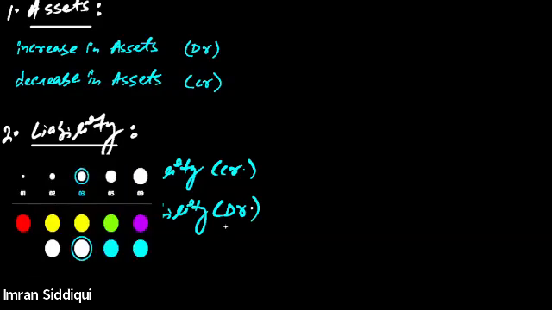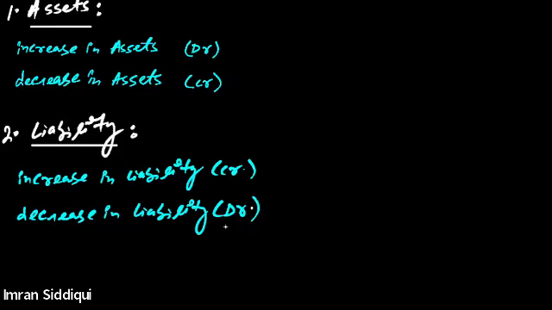See, the rule regarding the liability is completely opposite of the asset account. So this way it will be easier for you to remember. Once you remember the asset rule, you will definitely be able to remember the liability rule itself. All right. Coming to the next rule. Next rule is regarding the revenue. And let me write it here.